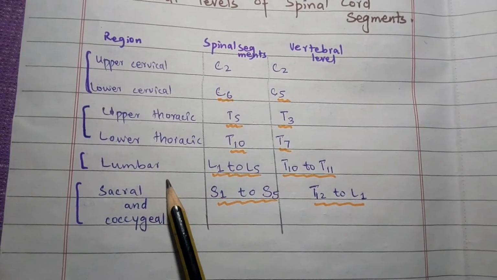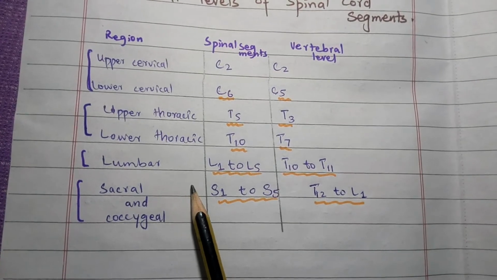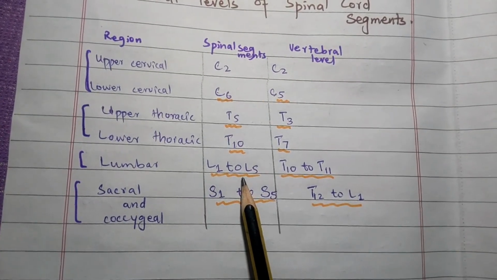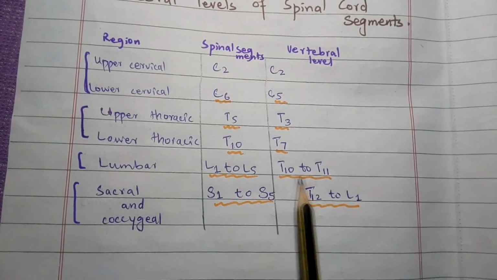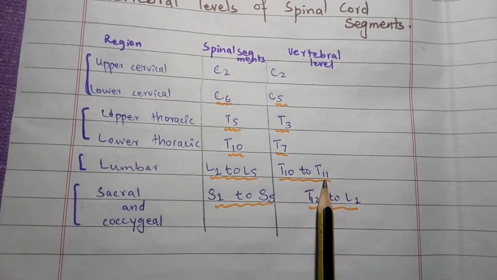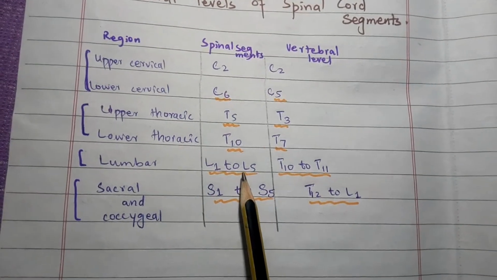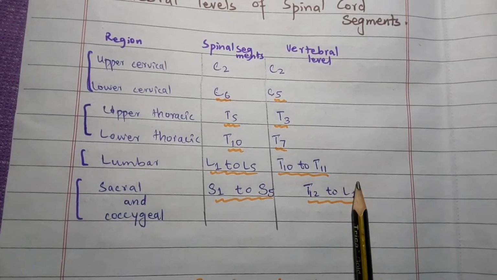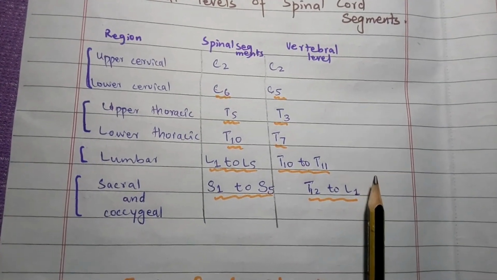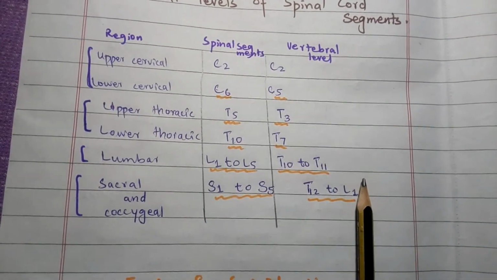Look at the lumbar region. All the lumbar spinal segments lie at the level of the 10th to the 11th thoracic vertebrae. That is 3 to 5 vertebrae above. This is due to the compression of the spinal cord in adults.